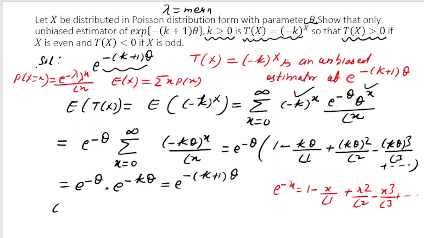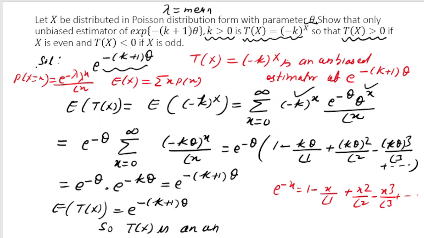Right. So expectation of tx is equal to e to the power minus k plus 1 into theta. So tx is an unbiased estimator of e to the power minus k plus 1 theta. So this was the problem number 4.